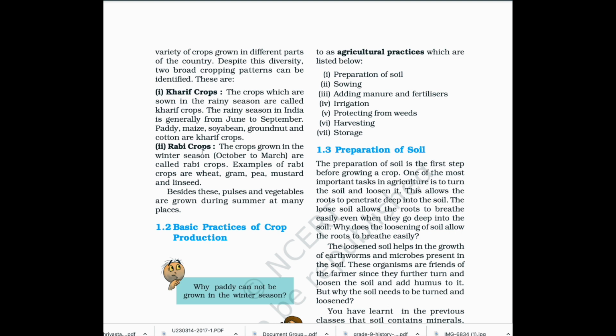Second is Rabi crops. The crops grown in the winter season, October to March, are called Rabi crops. Examples of Rabi crops are wheat, gram, pea, mustard, and linseed. Besides these, pulses and vegetables are grown during summer at many places.